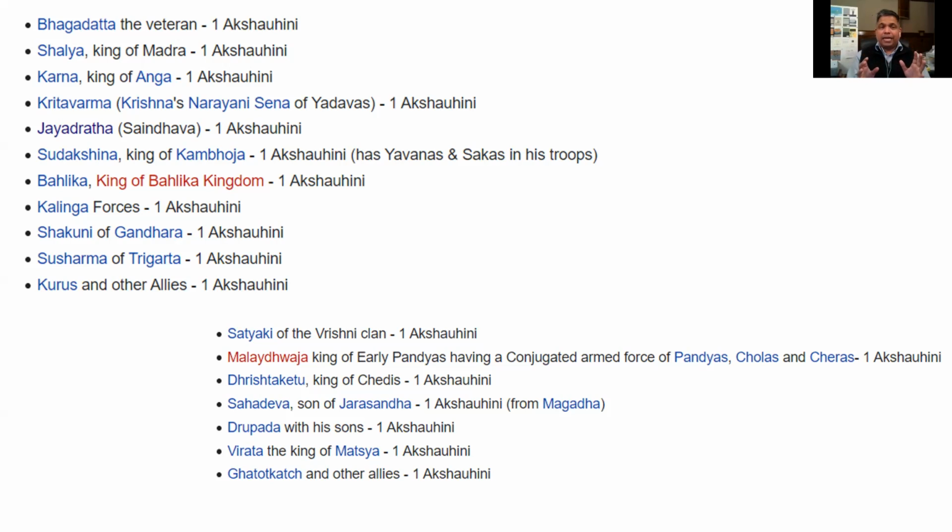Okay, so that's that area of Madra. Shalya may be from a specific location within that area, but again, remember, he's bringing one Aukshahini army with him.